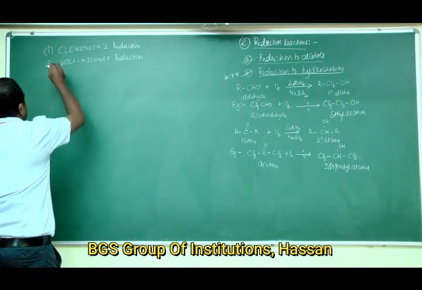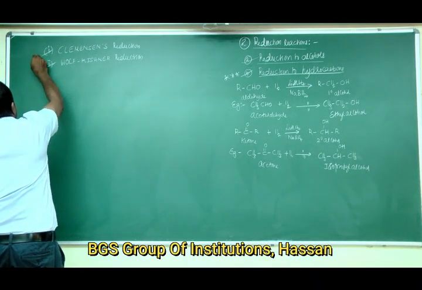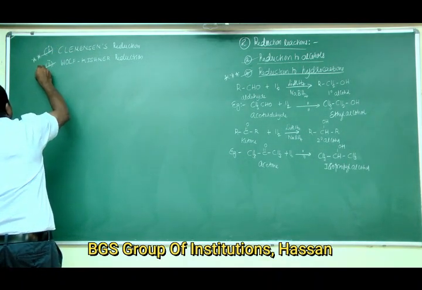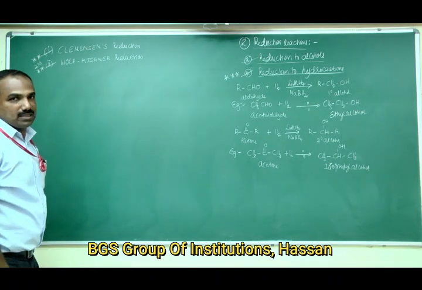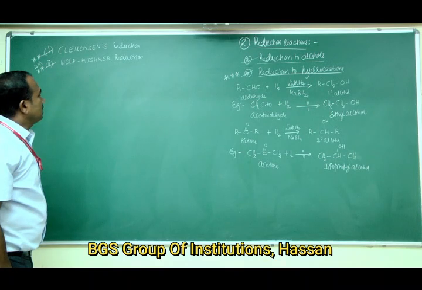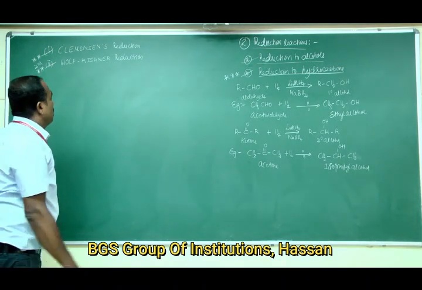Both these reactions have already been asked in the annual examination question paper for 2 marks and 1 mark. Clemmensen's reduction as well as Wolff-Kishner reduction, both are important.